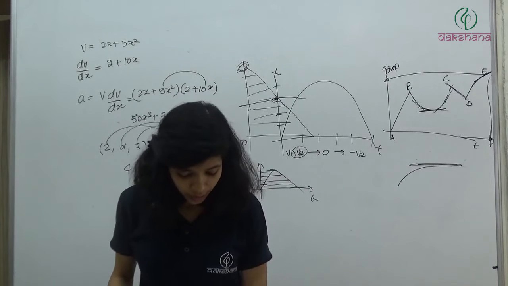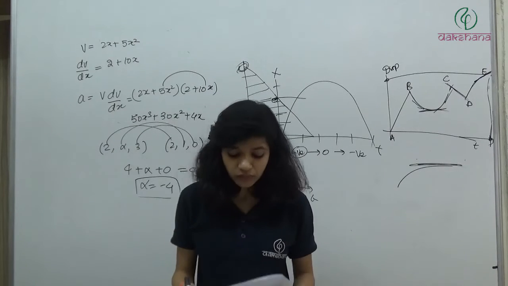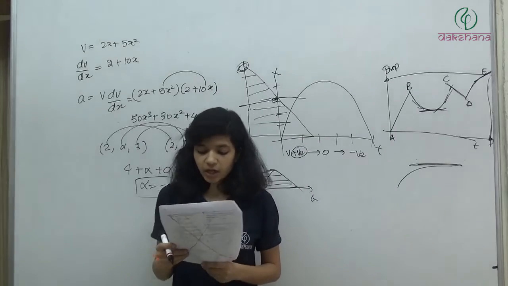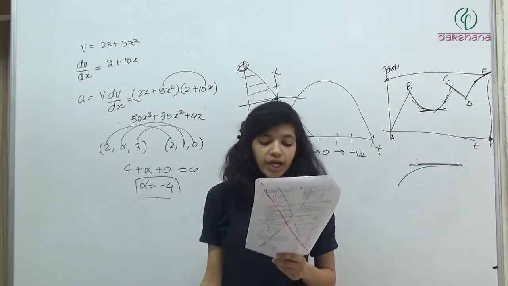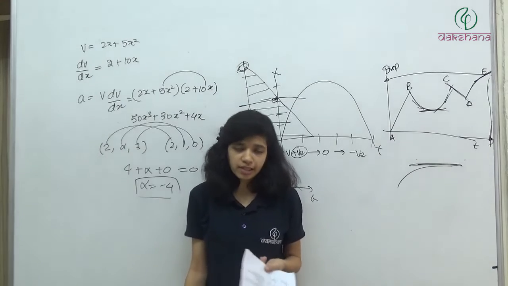नेक्स्ट है क्वेश्चन नंबर 71, mark the incorrect statement among the following. First is a particle can have zero velocity and non-zero acceleration. सोचो, is this possible?